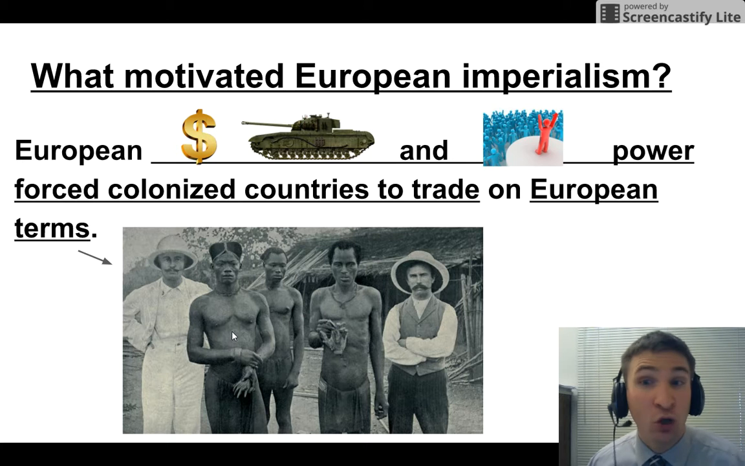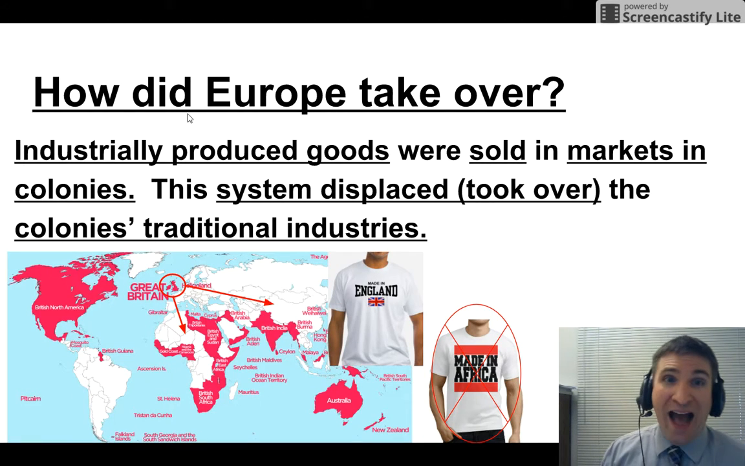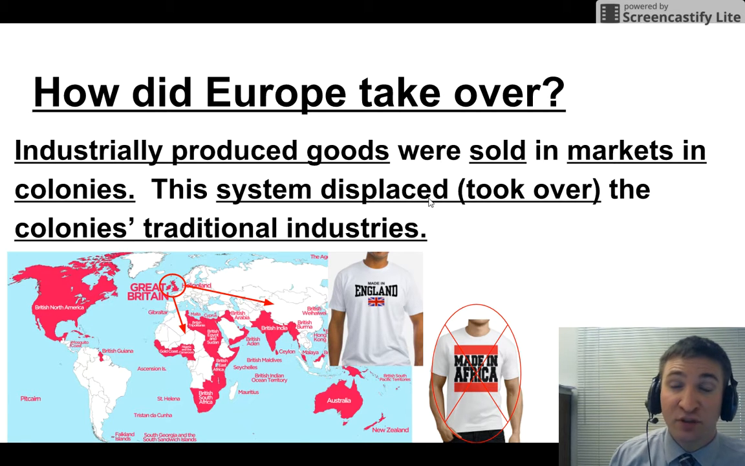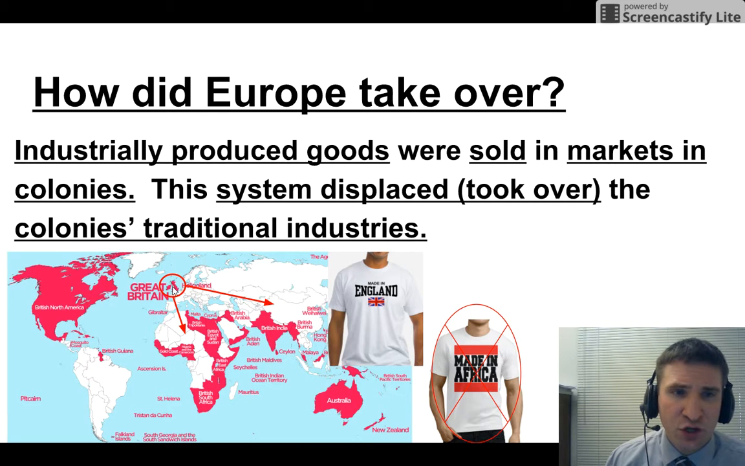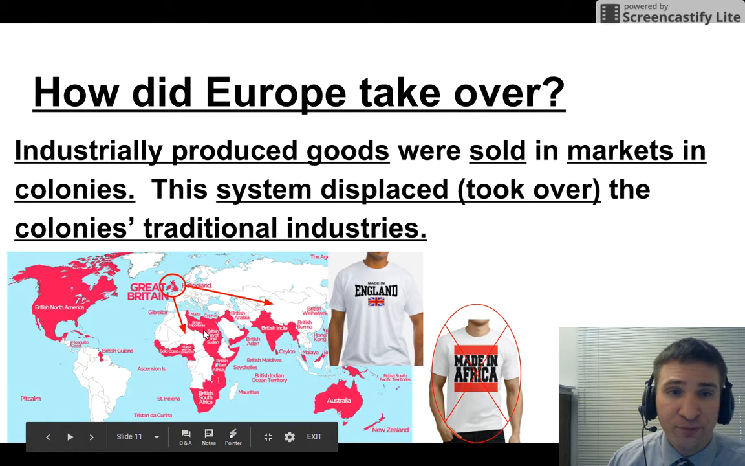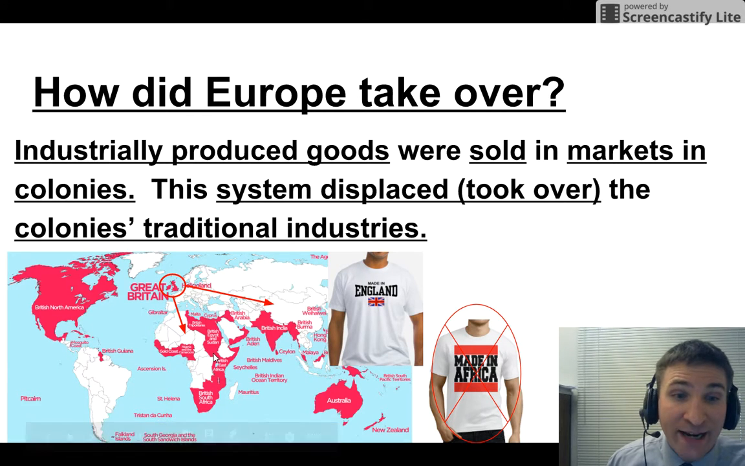Industrial produced goods were sold in markets in the colonies. This system displaced, which means took over, the colonies' traditional industries. For example, you have Britain, you have factories in Britain. Well, they are forcing their colonies to sell shirts, for example, that are made in England, not made in the colonies. So made in Africa, no, those shirts were not allowed. If you're an African colony that's owned by Britain, you have to sell English shirts. It's about money.